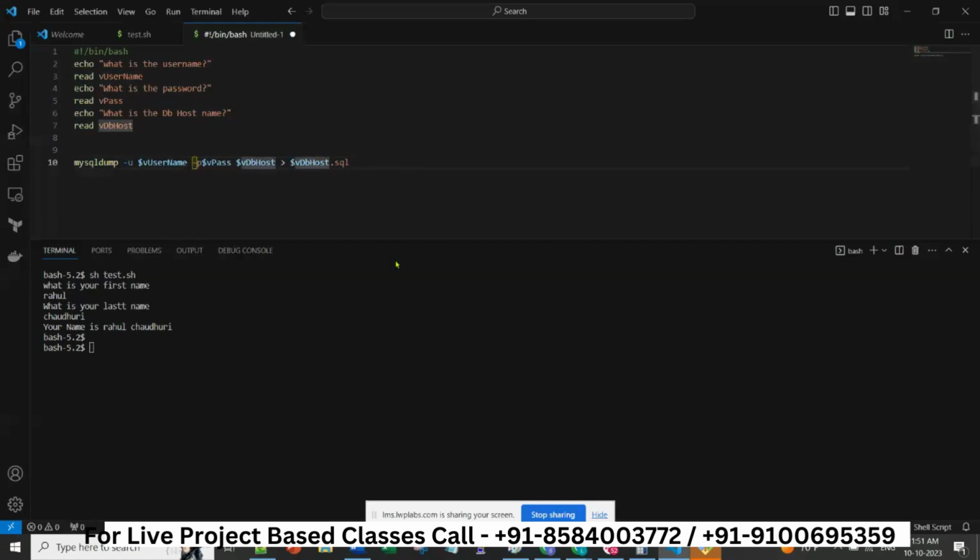Maybe I'll keep my backup in a certain location in Linux. After taking the backup, maybe the SQL file size is more, so I may have to zip it. Okay, to reduce the size, I'll try to zip.